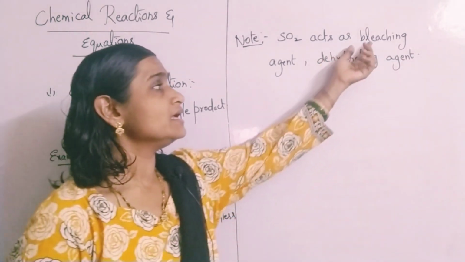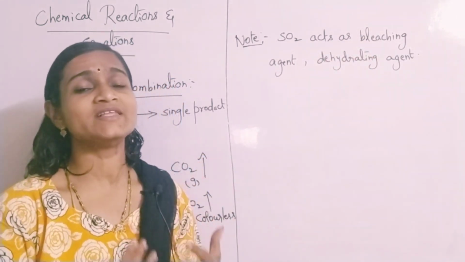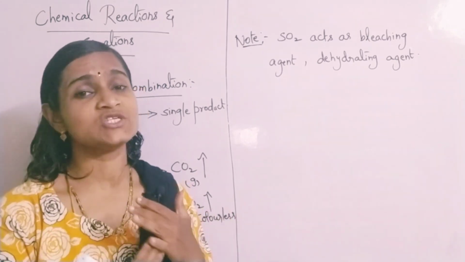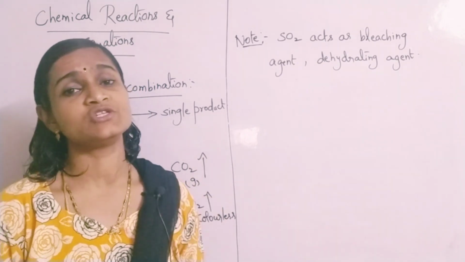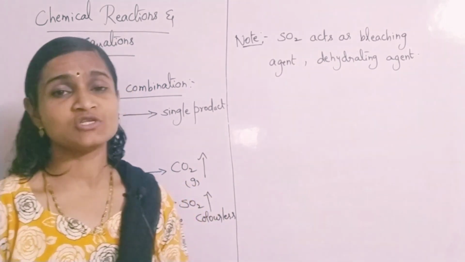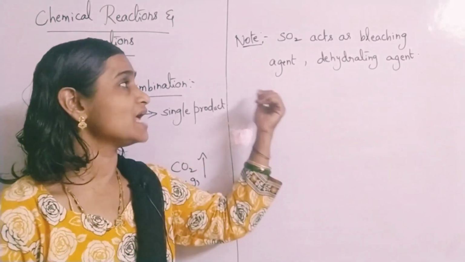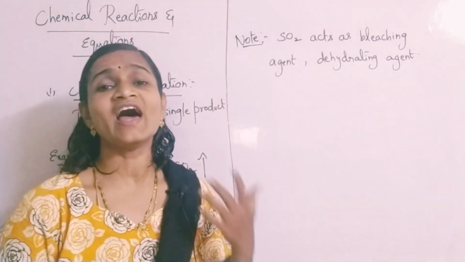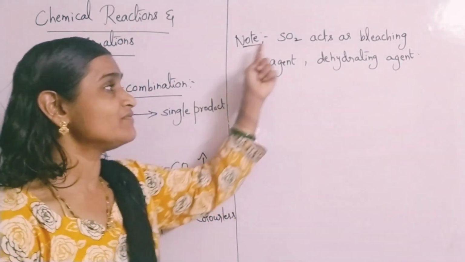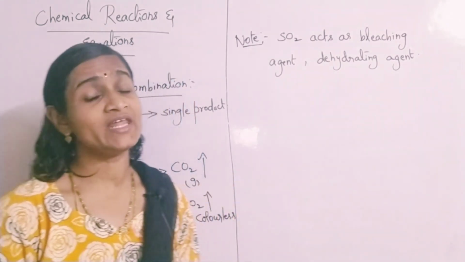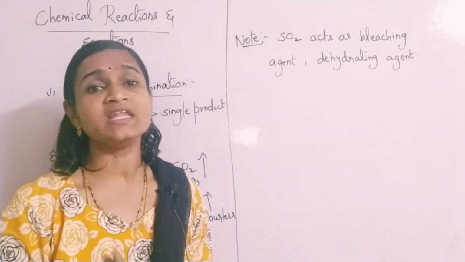That means it is acting as a bleaching agent. It bleaches out the coloring matter in fruits, vegetables, and flowers also. If you take carrot, an orange colored vegetable, and cut small pieces and expose them to sulfur dioxide gas, the color of the carrot pieces will fade away. This says that sulfur dioxide acts as a very good bleaching agent, or dehydrating agent, anything you can say.